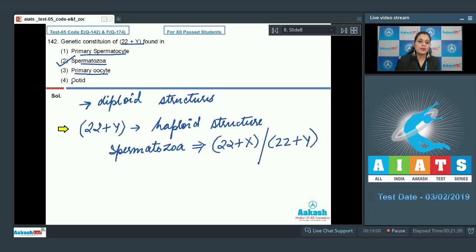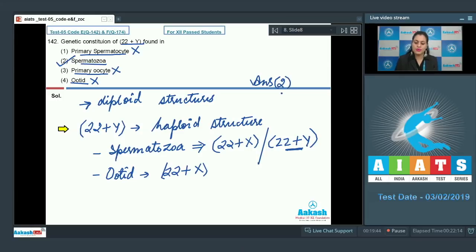On the other hand, the last option, ootid, is an incorrect option, because ootid is always 22 plus X and never 22 plus Y. Spermatozoa can be 22 plus X or 22 plus Y, but ootid is always 22 plus X. So primary spermatocyte and primary oocyte are the incorrect options, and ootid is also an incorrect option, and the correct answer to this question is option number 2. Let's discuss our next question.